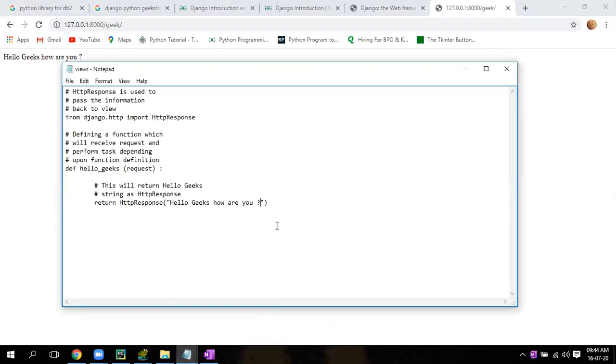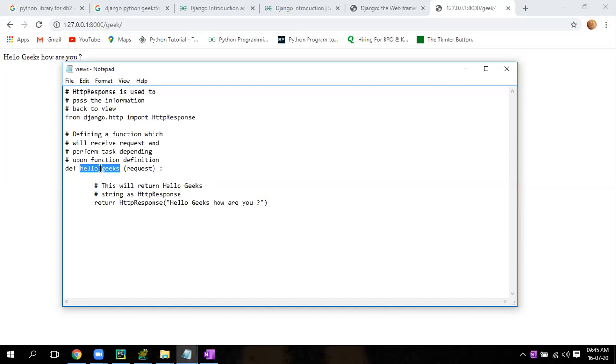Now go to your notepad. I am explaining. See, this is the function for whatever you want to do. You can write small functions so that it will show here. Now, what is the function name here? After def, what is there? Hello geek. After def, this is the function name. We have already studied functions, right? So you need more practice on functions also. So this is the function name, Hello Geek, right?